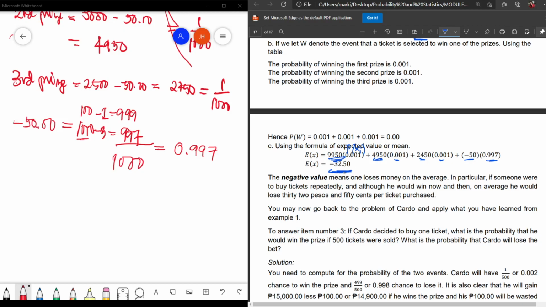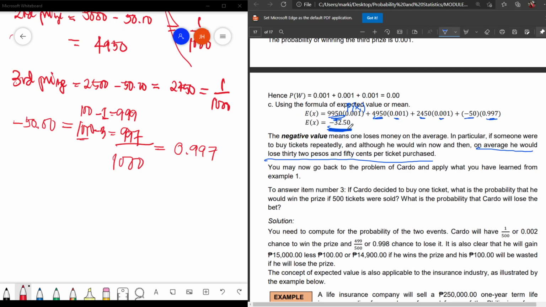So what is this negative 32.50? The negative value means one loses money on the average. In particular, if someone were to buy a ticket, although you would win now and then, on average you would lose 32 pesos and 50 cents per ticket purchase. So ganon. So, masosolve dito yung chance mo na mag-lose. So, you lose negative 32.50. Okay? So, that is how to get the probability distribution of the given.